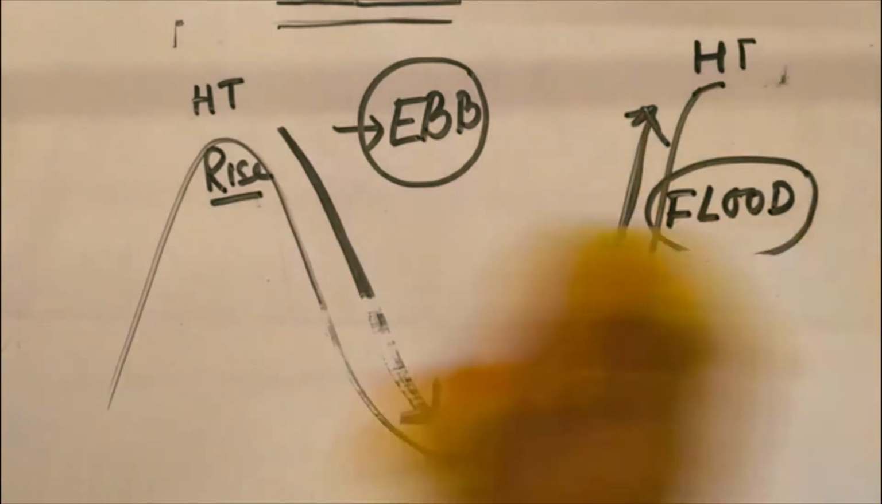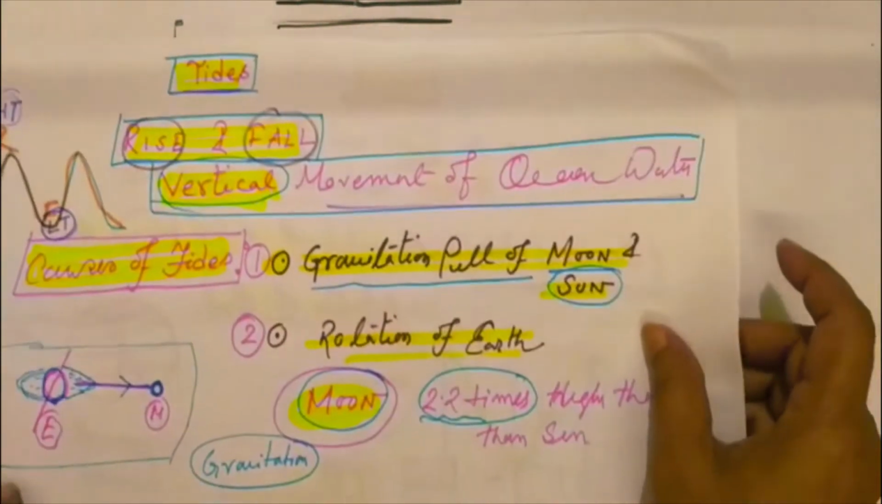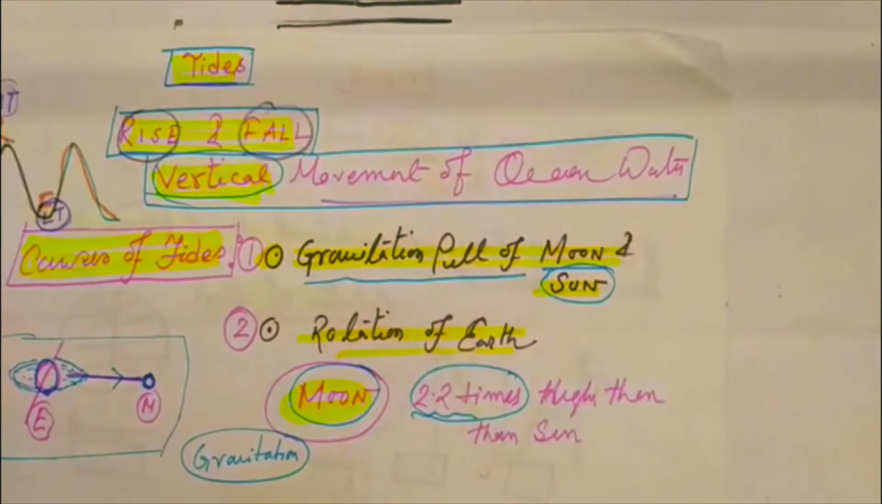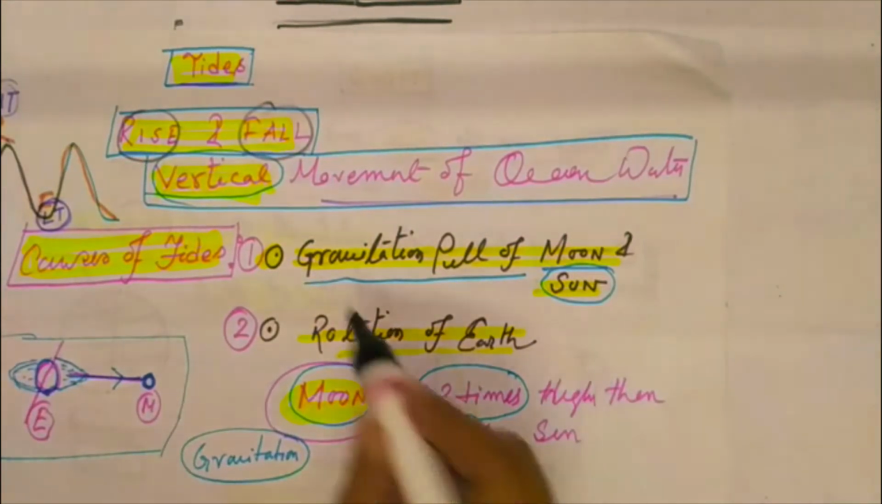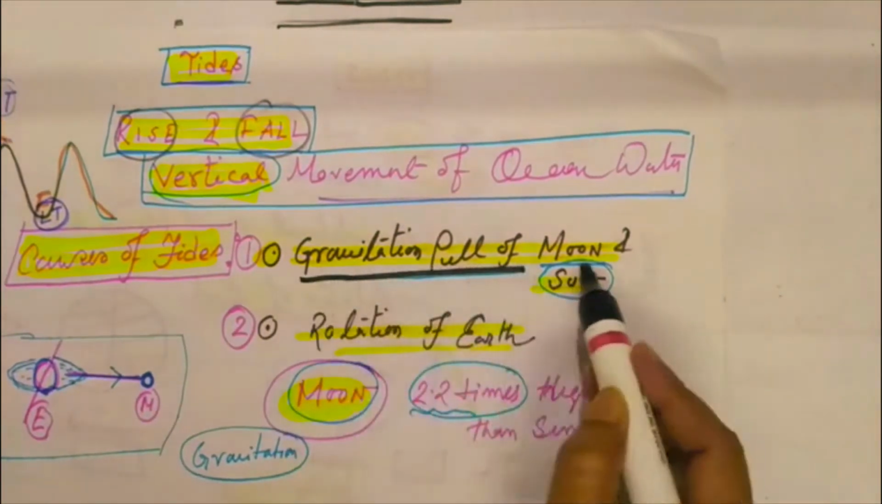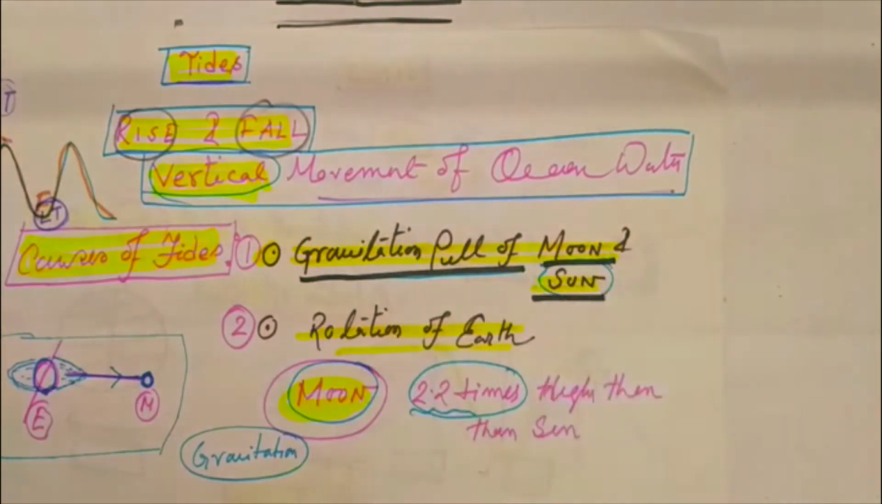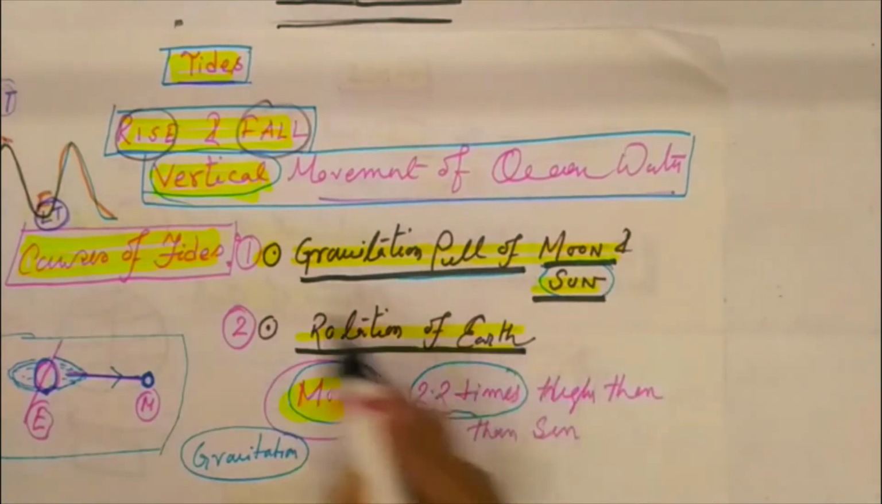Okay, next come to the causes of tides. What are the principal causes behind the tides? There are two important causes responsible for the tide. The first one is the gravitational pull of the moon and the sun, and the second one is the rotation of the earth.